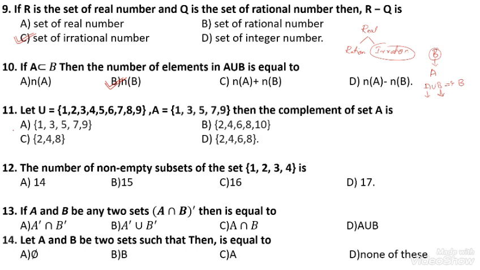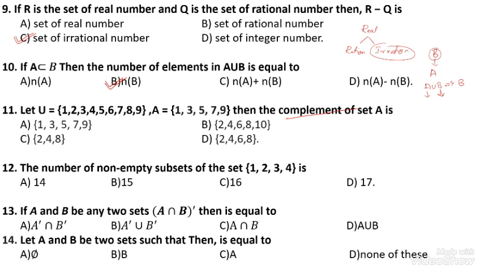Let U be the universal set containing 1, 2, 3, 4, 5, 6, 7, 8, 9, and the set A contains 1, 3, 5, 7, 9. Complement of a set means the elements other than those of A which are present in the universal set.